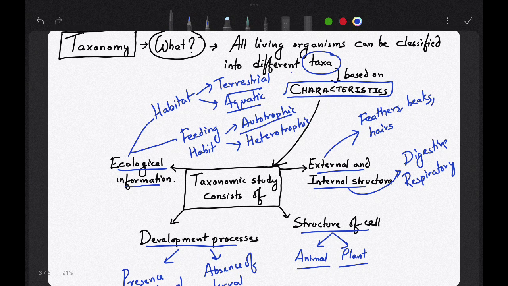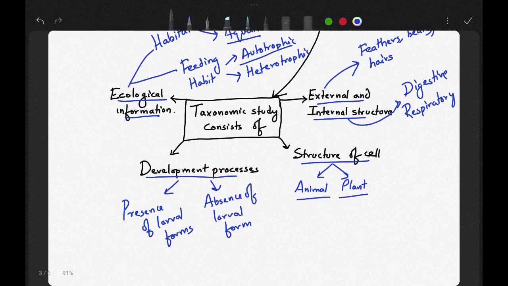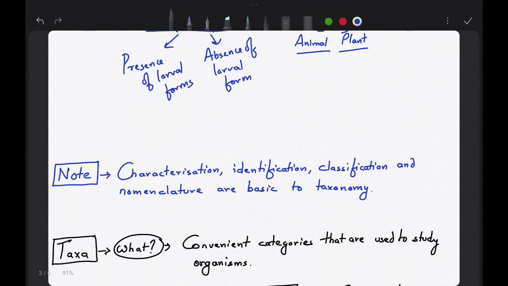I hope you know what is autotrophic. Autotrophic means the organism that can produce their own food, and heterotrophic means the organisms that cannot produce their own food. Okay, I hope you have understood till here. Now write down this note, just note it down. Characterization, identification, classification and nomenclature are basic to taxonomy. Okay.